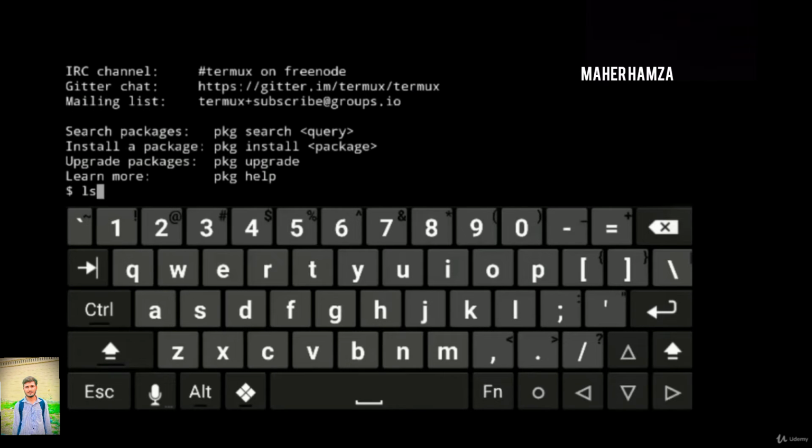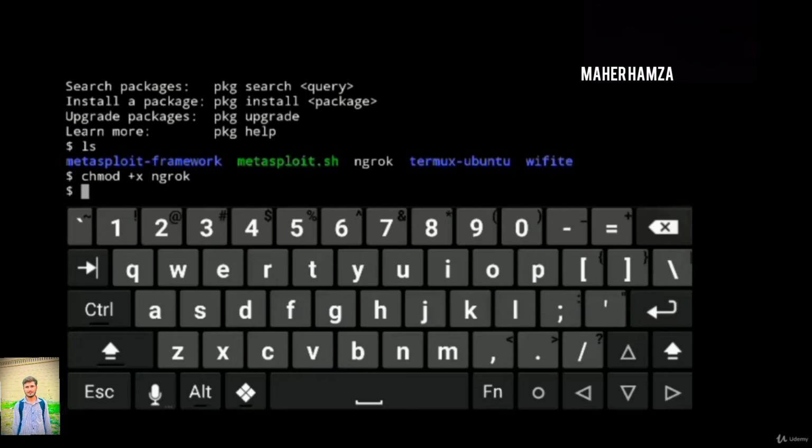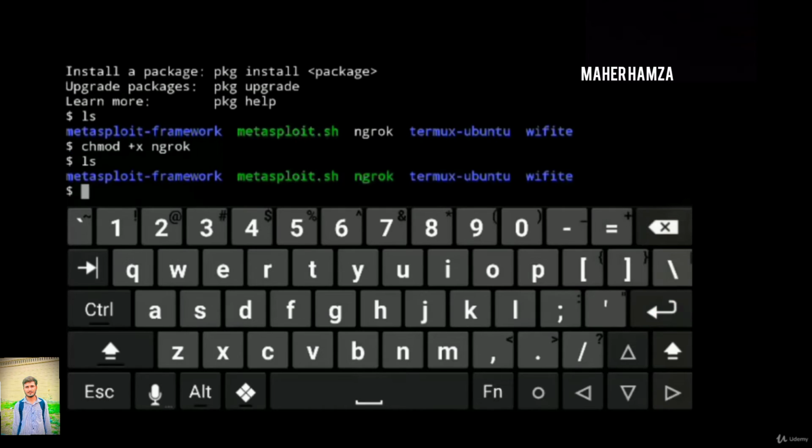Now we'll create a new session. Now you can see our Ngrok is present in our home directory. We haven't moved to any downloads directory or anything. So now let us give permissions to Ngrok, chmod +x Ngrok. This gives us more permissions to the Ngrok file. Now if you do ls, you can see the color of Ngrok is different now. It is in green color. So the permissions are set for Ngrok.